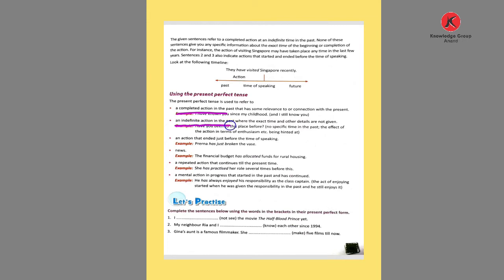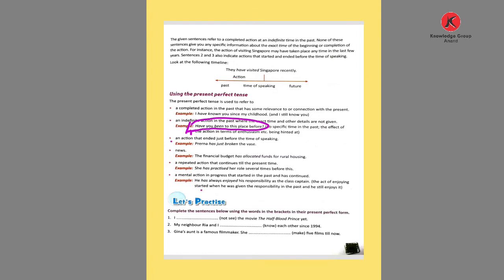And an indefinite action in the past where the exact time and other details are not given. Example: have you been to this place before? It means there is no specific time in the past. The effect of the action is hinted at here. Have you been to the place before? The time is not mentioned here, though we use the present perfect. It means we are talking about the past, but not mentioning the time.